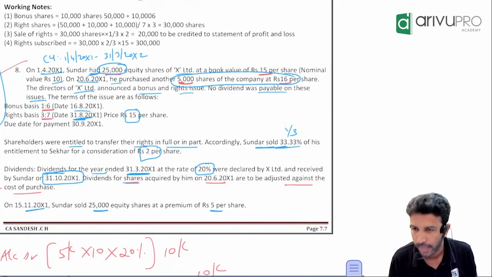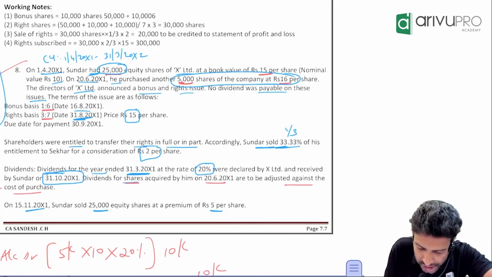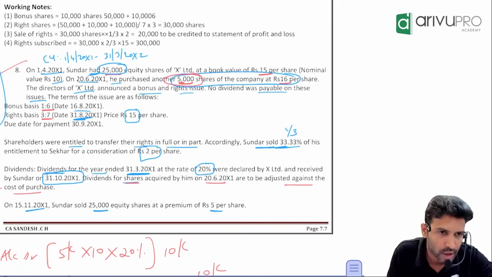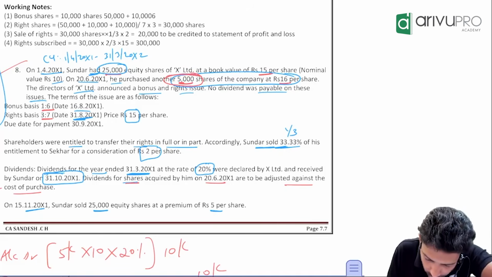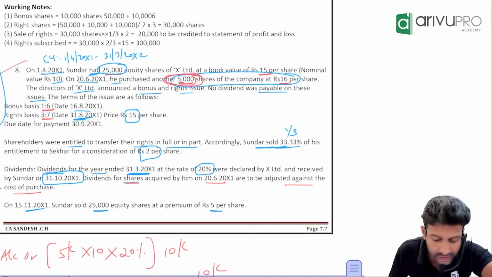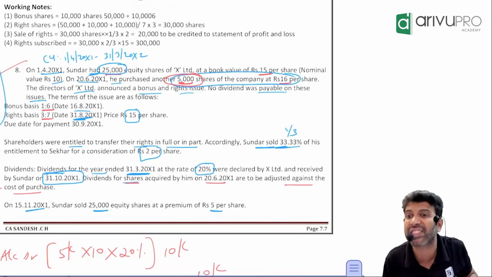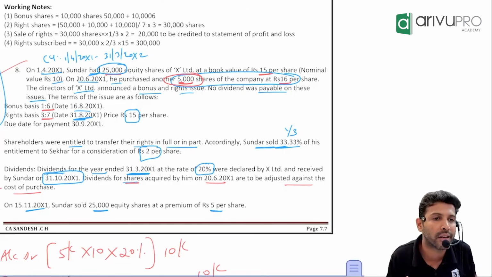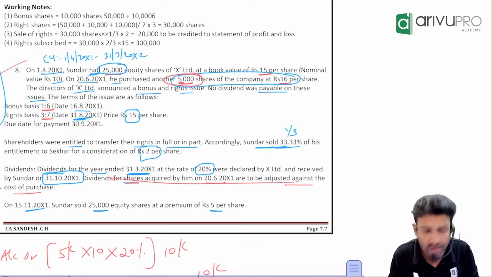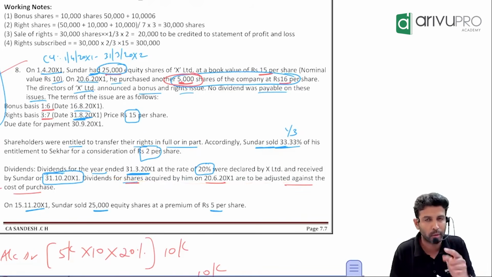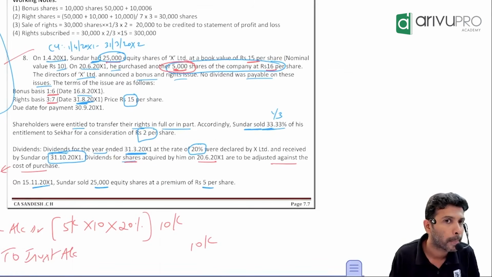what should we do? Sir, ICAI always assumes, just an ICAI assumption, that whatever shares you have purchased in the current year, you will receive dividend on those also. But the dividend relates to the current year or last year. That means it will always be what dividend? Pre-acquisition dividend. So you will still treat it as a pre-acquisition dividend, even if this line is not there. That is what ICAI has done on a couple of questions. So follow the same. Anything else?